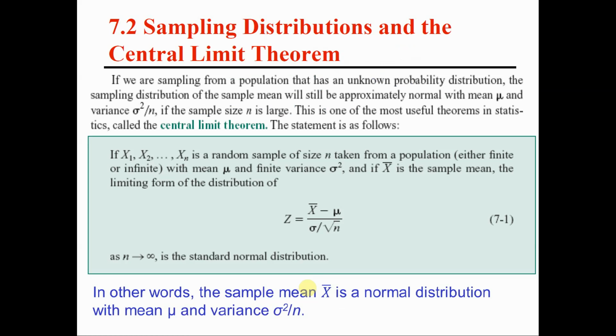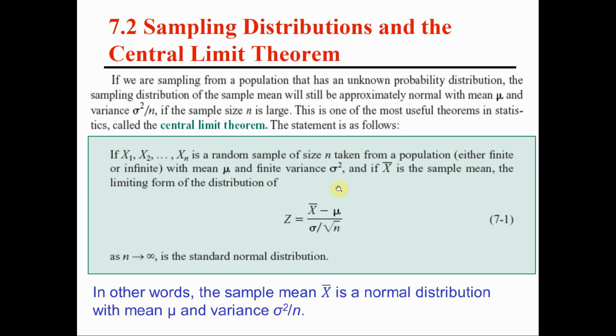To summarize, if x1, x2 until xn is a random sample, a sample that we choose at random from a population, and if that population has mean mu and variance sigma square, the population mean and the population variance, and we calculate the sample mean X bar, the average not for the population, but the average of that selected sample, what we know is that X bar has a normal distribution with mean mu and with variance sigma square over n.